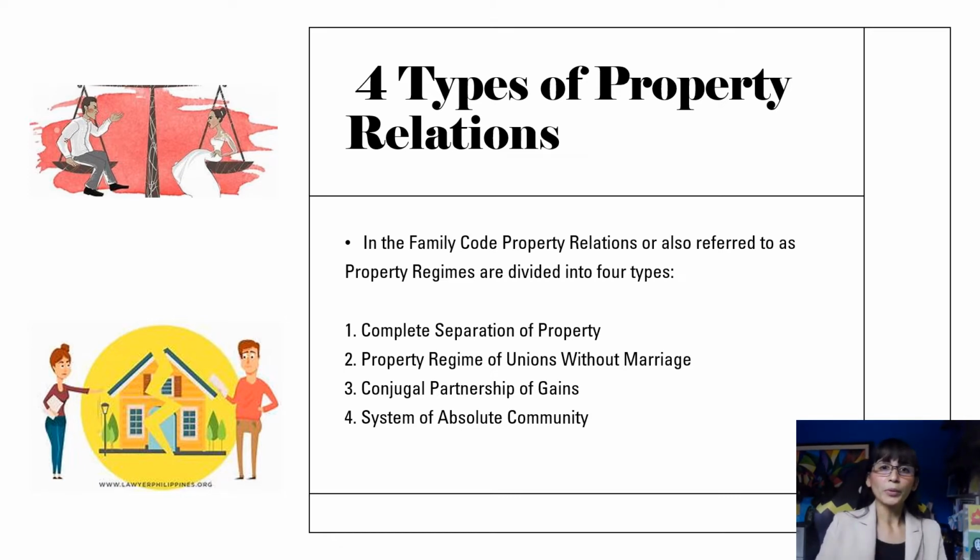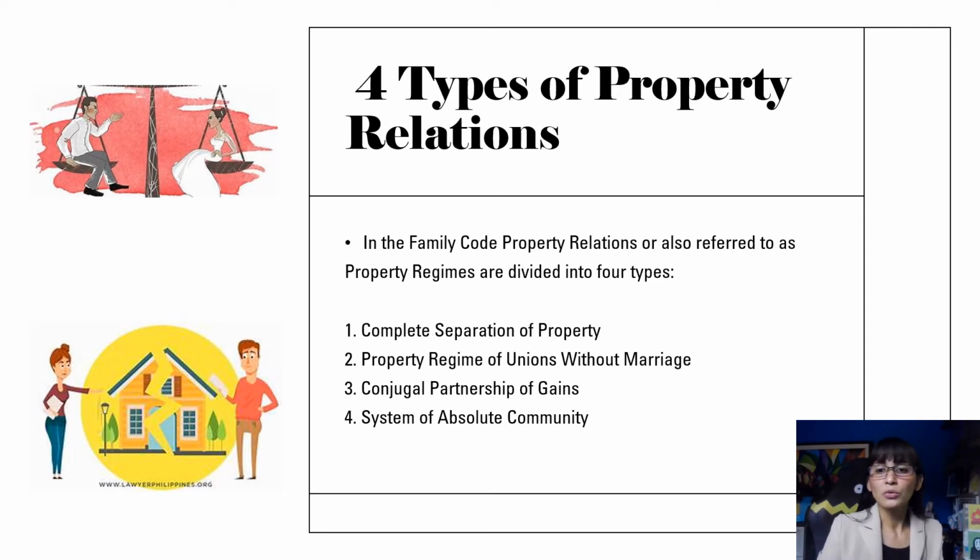While both of these are governed by the same property regime, each of them has different rules. Under the general law, a man is only allowed to marry one woman at a time. And if the man is already married to one and the marriage is still in effect, or still subsists, then the other woman cannot be married to him. However, just because the other woman cannot be legally married does not necessarily mean that they do not have any right on the properties that they have accumulated together. According to the law, there are also legal rights of the other woman that need to be taken into consideration.